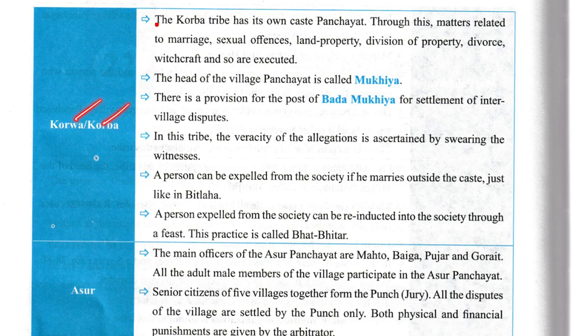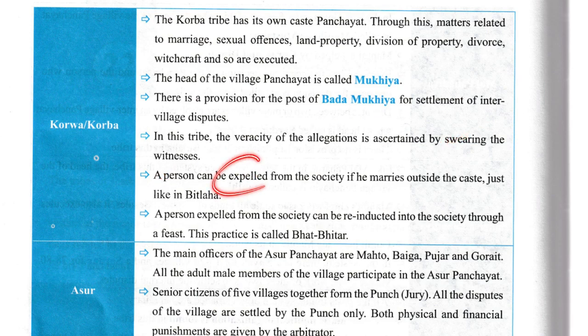Now, Korba. The Korba tribe has its own caste panchayat. Through this, matters related to marriage, sexual offences, land property, division of property, divorce, witchcraft are also executed. The head of the village panchayat is called Mukhya. There is a provision for Bada Mukhya for settlement of inter-village disputes. In this tribe, veracity of allegations is assessed by making the witness swear.